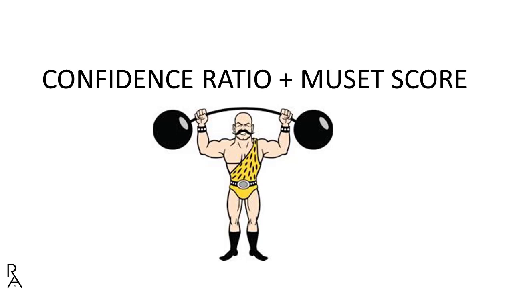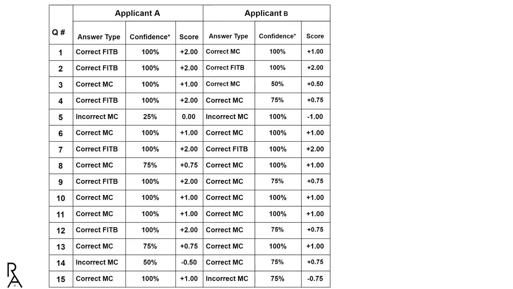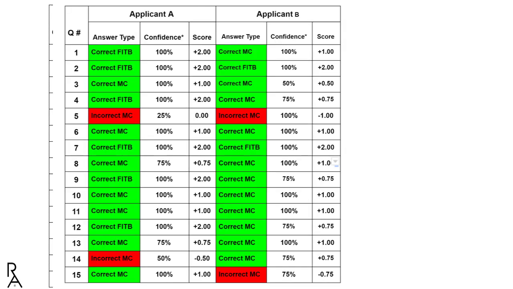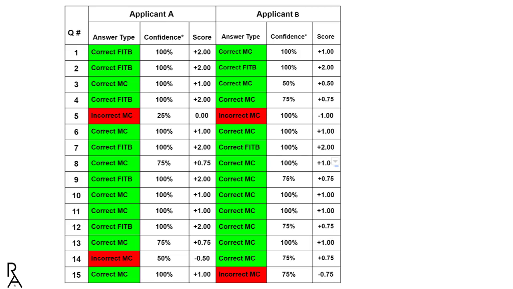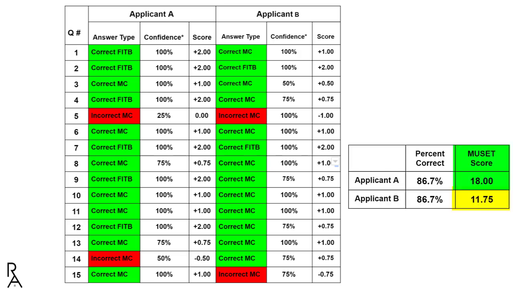Here is an example of how Muset provides a much more comprehensive evaluation of test takers' skill levels. Applicants A and B take a 15-item test. Here are the results. Had they taken the test using only traditional multiple choice test items, both applicants would have received a score of 86.7. Muset shows their performance to be markedly different. Applicant A's score is considerably higher.